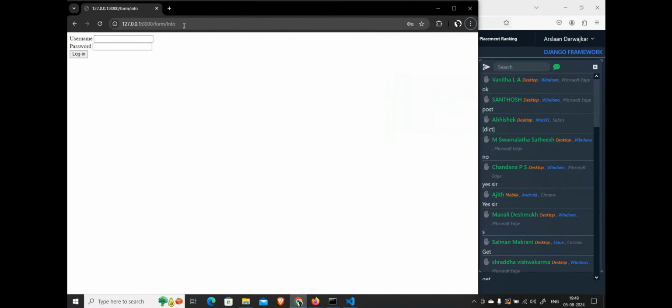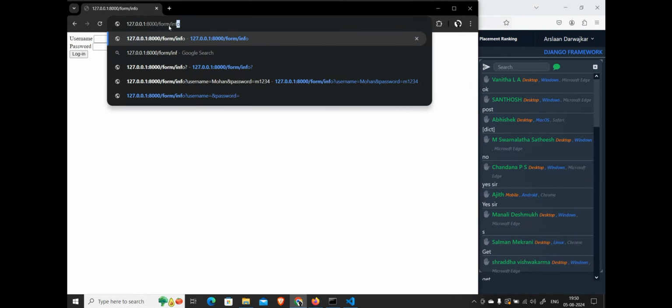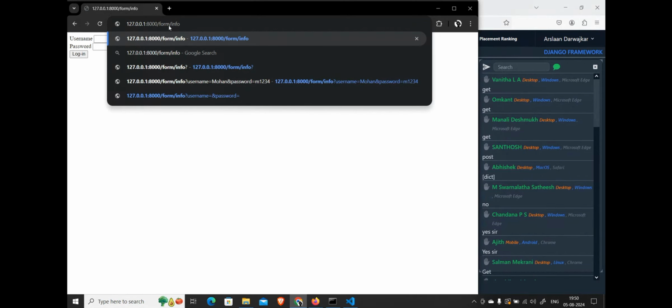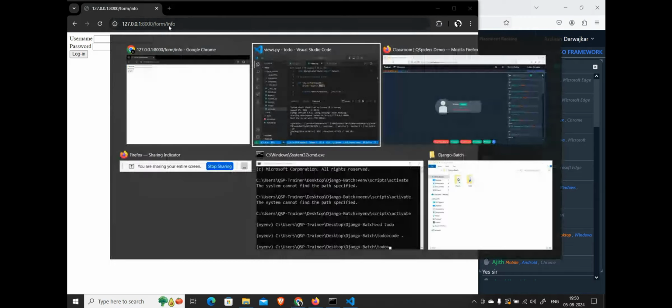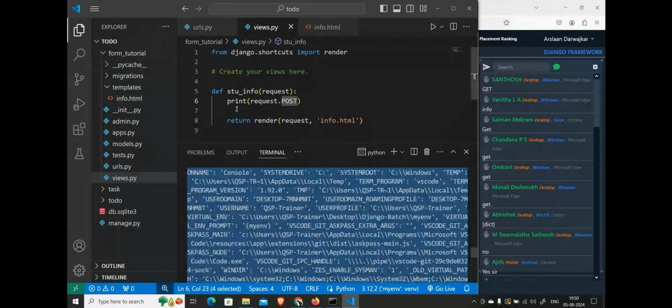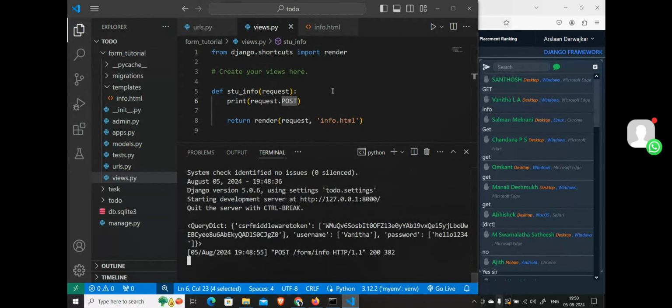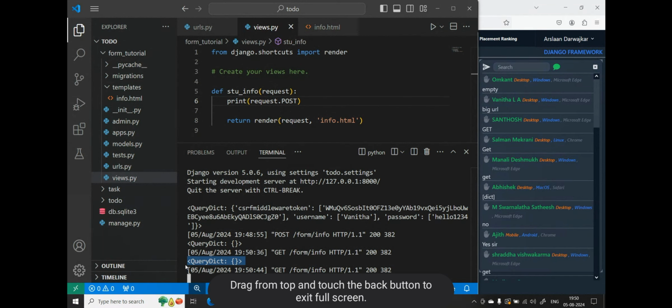But what if I try to go to something like this? Let's say info. What will happen? If we are hitting any URL, then what type of request is it? Get. What will I get now on request.post? What will it print here? I am getting an empty query dictionary.